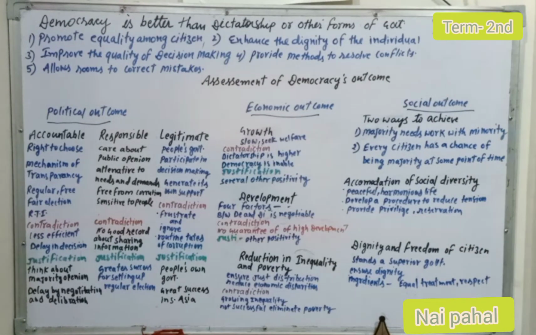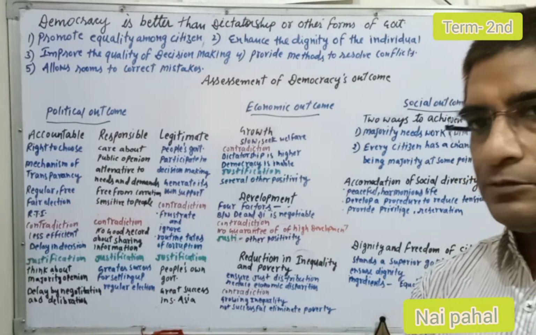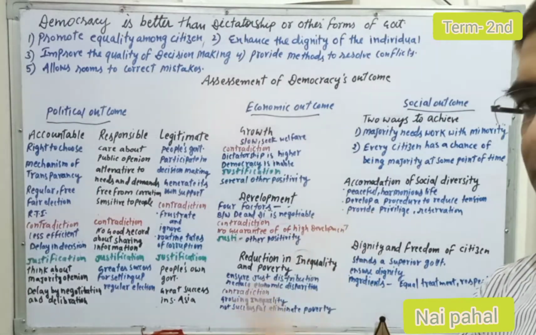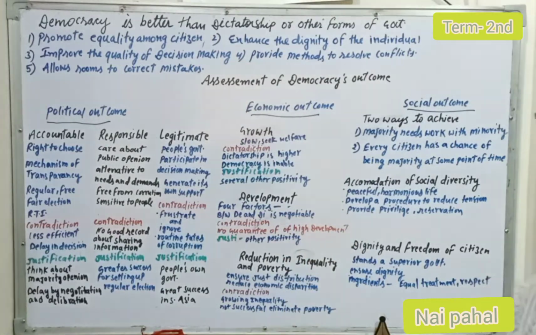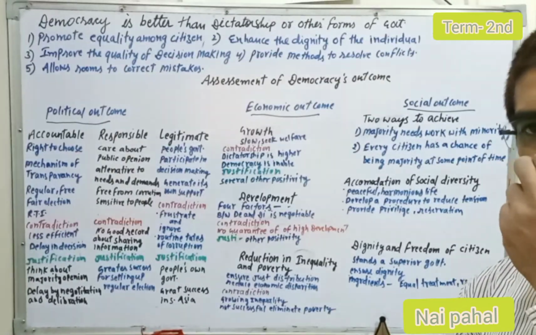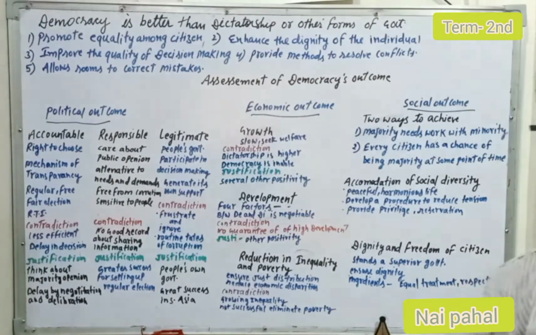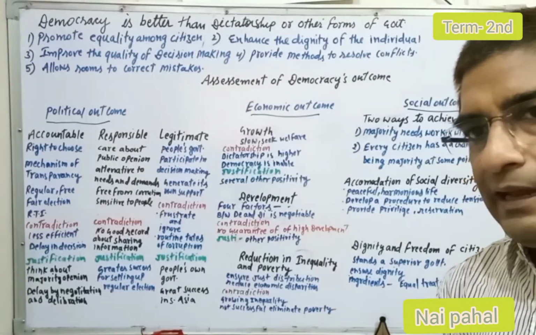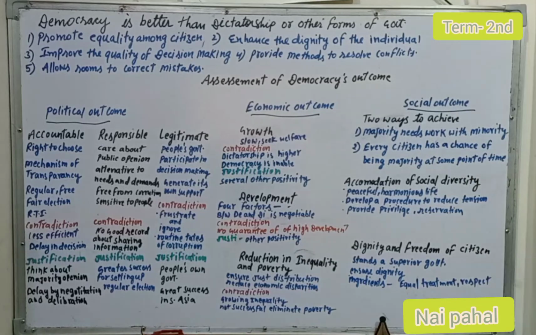Next, every citizen has a chance of being in the majority at some point of time. It means that in a democracy, people become part of political parties, and these parties become the majority party in the form of a ruling party.